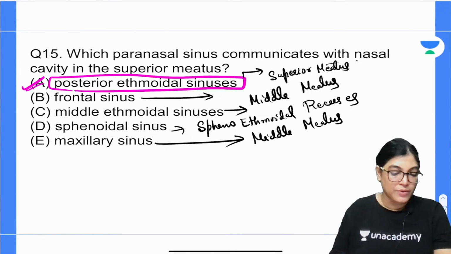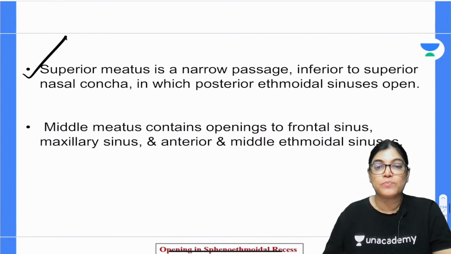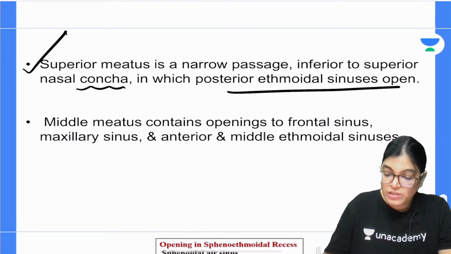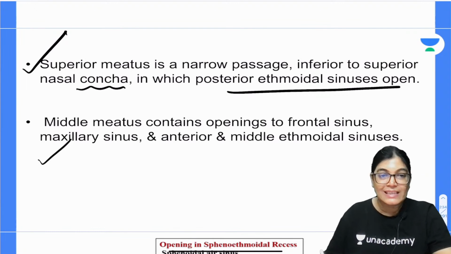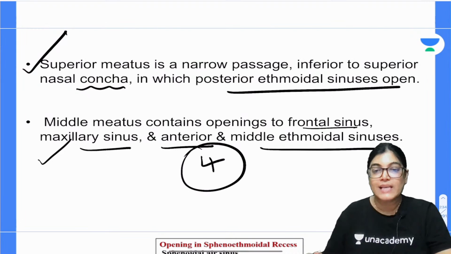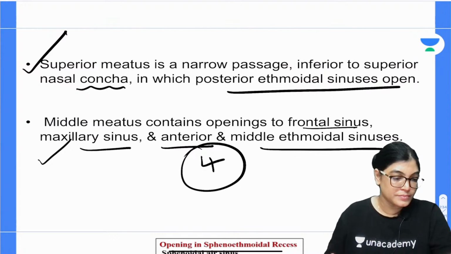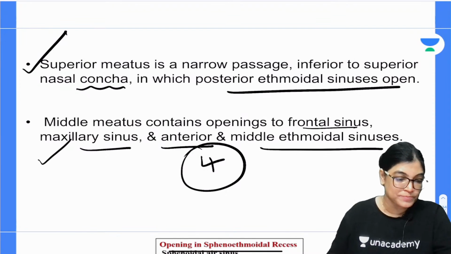Now, let me show you a diagram for it. See here. Superior meatus is a narrow passage lying inferior to superior nasal concha or turbinate, in which posterior ethmoidal sinus opens. Middle meatus contains the opening of frontal sinus, maxillary sinus, anterior and middle ethmoidal sinuses. So 4 important sinuses are opening into the middle meatus: frontal sinus, anterior and middle ethmoidal sinuses, and the maxillary sinus. Yes, nasolacrimal duct, absolutely right, Goal to Aims. Nasolacrimal duct opens in inferior meatus, absolutely right.